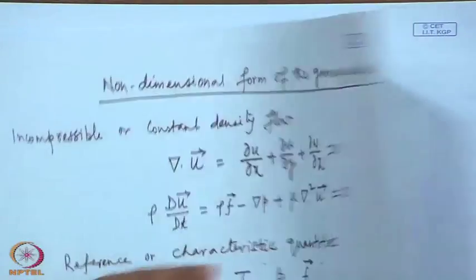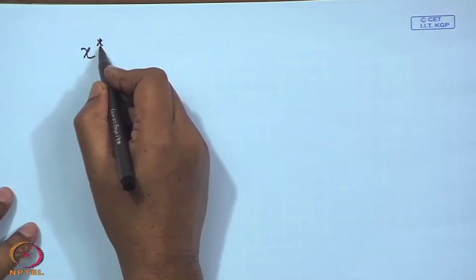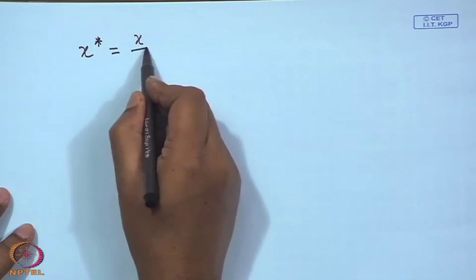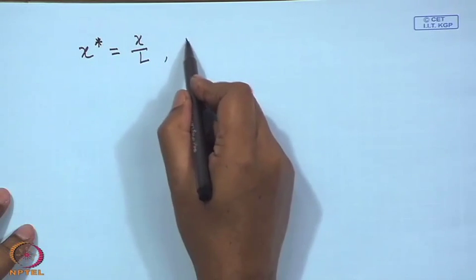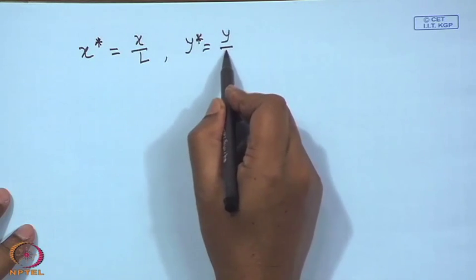So, with these characteristic scales we can express all non-dimensional parameters. The non-dimensional version of x, denoted by x star, is simply x by L. This x star is non-dimensional x. Similarly, y star is y by L.